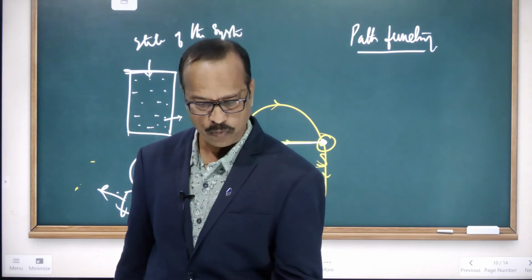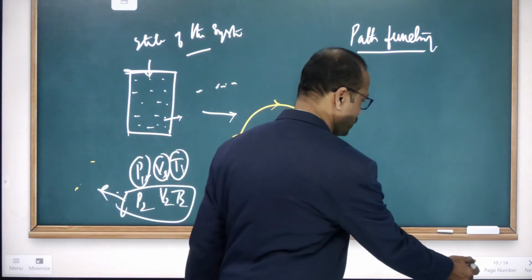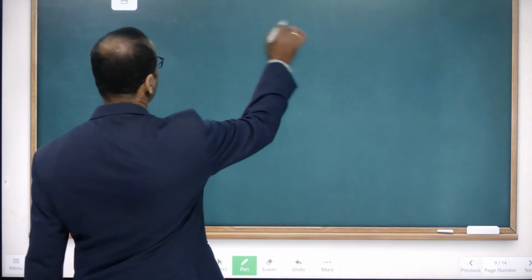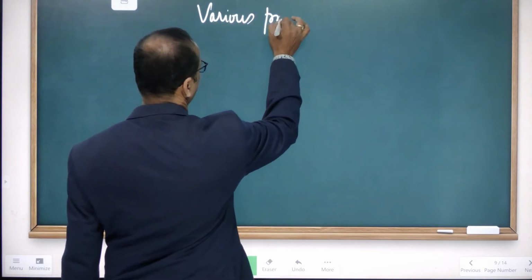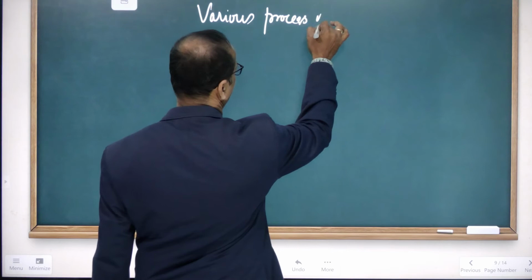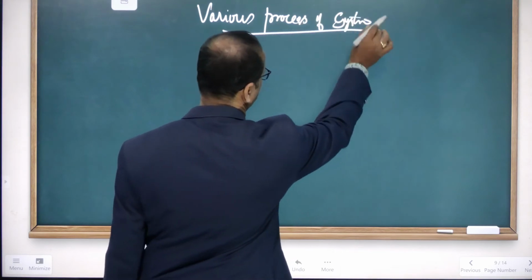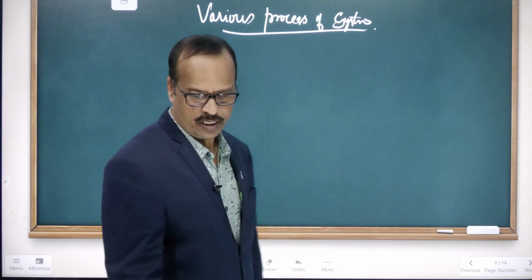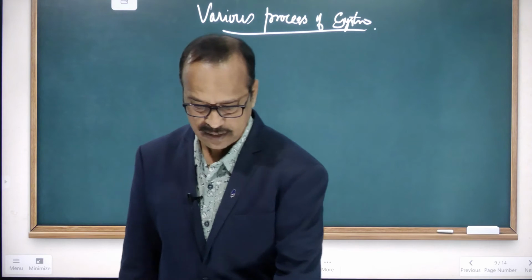Now come to the various types of processes. Students, we are going to discuss this, which is also very important: various processes of systems. If you have the material, you can open page number 76.